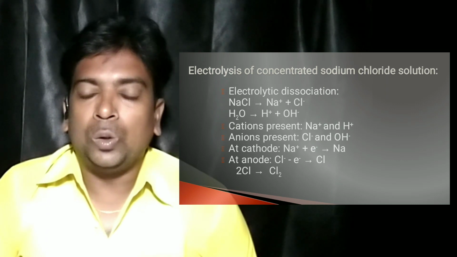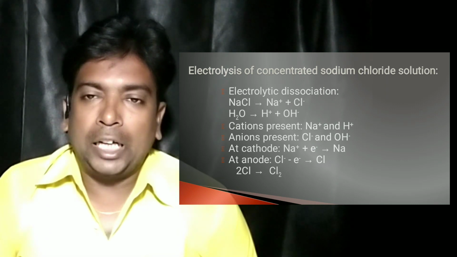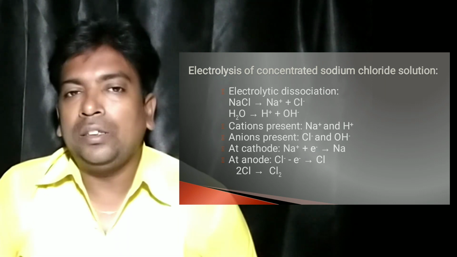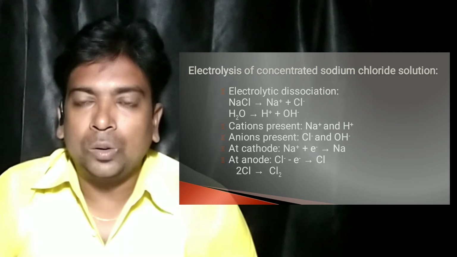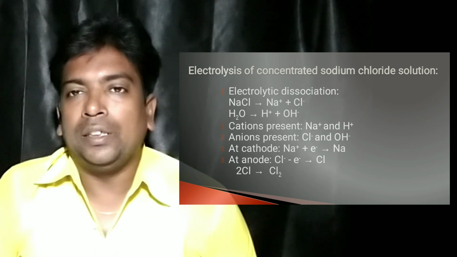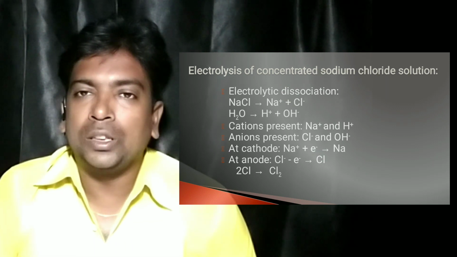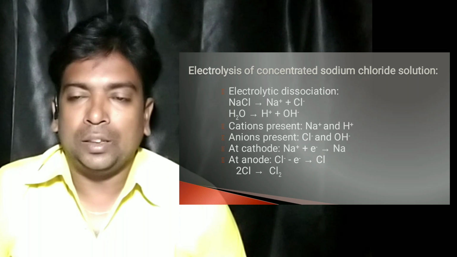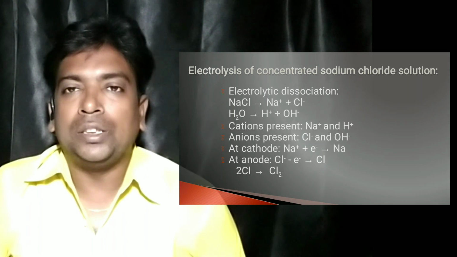At the cathode, both H plus ion and Na plus ion move towards the cathode, but preferentially H plus ion is discharged because of the position in the electrochemical series. But at the anode you can see the difference.